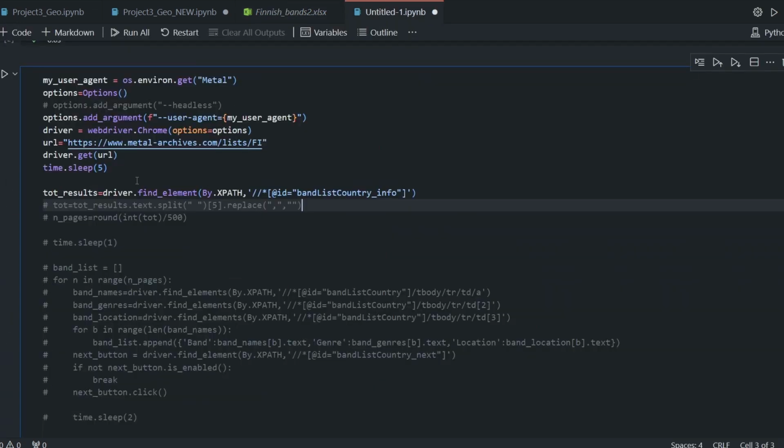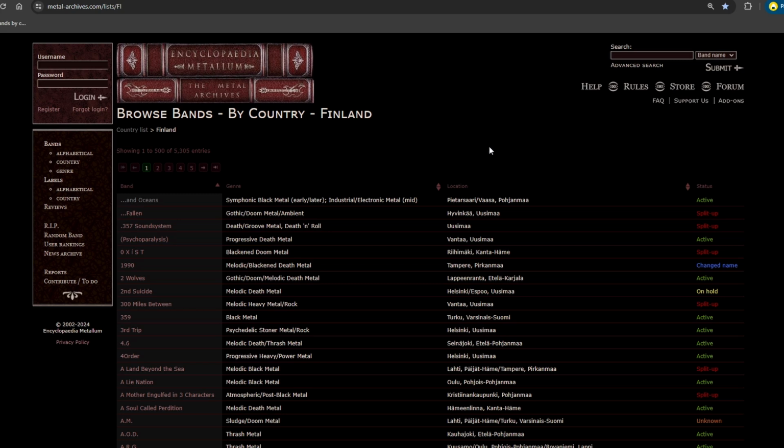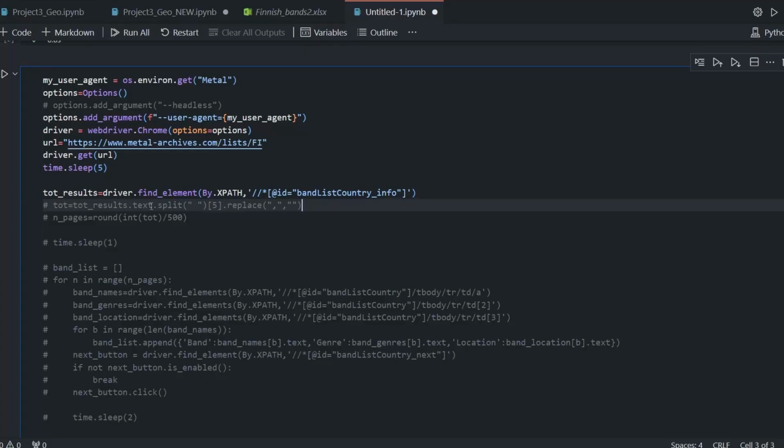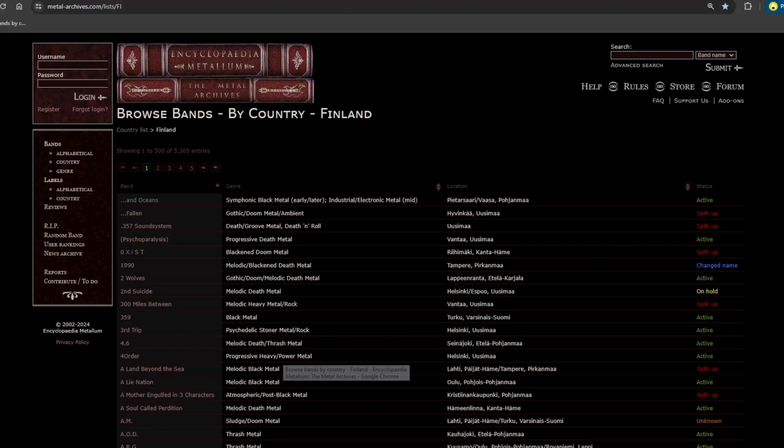So once again, let's run this first part with a specific piece of information here. What's the information? As you can read here, I just found some elements by the whole XPath. Now I'll explain why. Because I just want to know the total results. Let me see. By the way, the results is this one. As you can see, this is written: showing 1 to 500 of 5,000 and more entries.